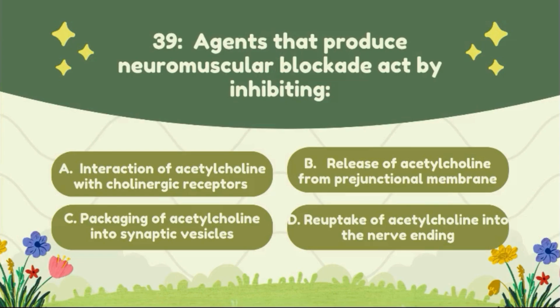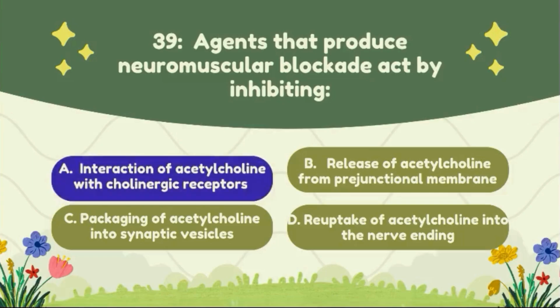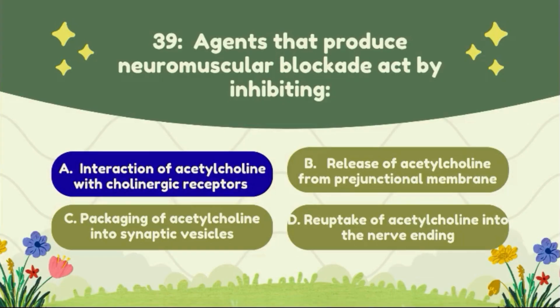Question number 39. Agents that produce neuromuscular blockade act by inhibiting option A, interaction of acetylcholine with the cholinergic receptors, option B, release of acetylcholine from the prejunctional membrane, option C, packaging of acetylcholine into the synaptic vesicle, option D, reuptake of acetylcholine into the nerve ending. The correct answer of this question is option A, interaction of acetylcholine with cholinergic receptors.